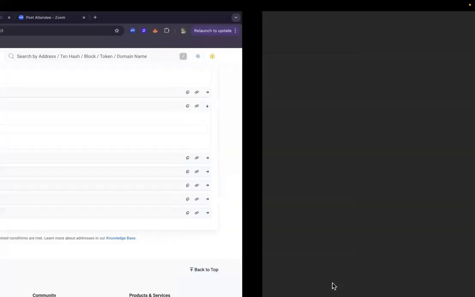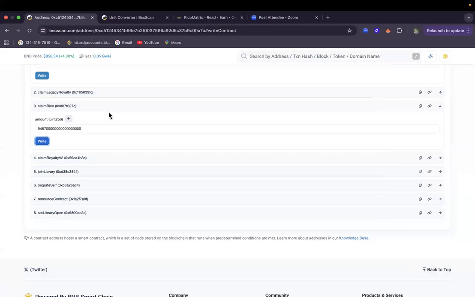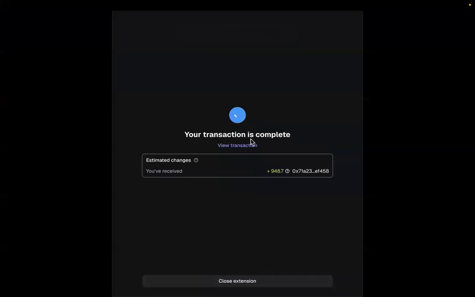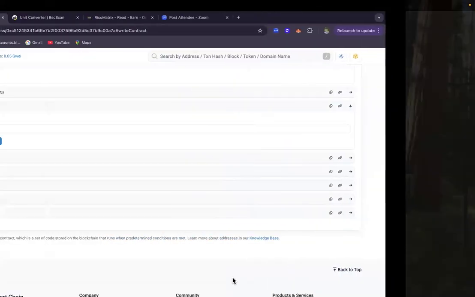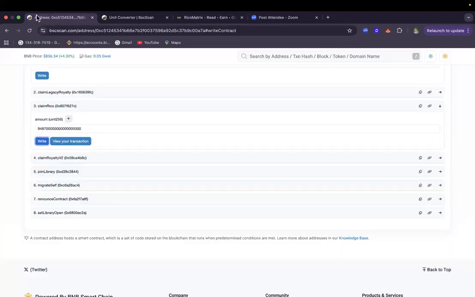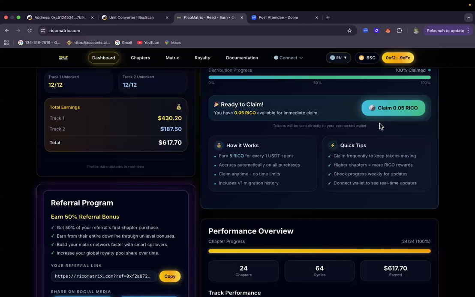I'll click on confirm. So now once I click on confirm, the transaction is currently processing. You can see it is scanning and it is telling me the transaction is completed. So I have received this figure. Now let me close my tab. Let me go to the Ricometrics dashboard so that you see. Can you guys see what I'm saying? Please, if you are seeing what I'm saying, unmute your mic. Did I withdraw from the website? No, I withdrew from the blockchain and the figure has shown here, right?